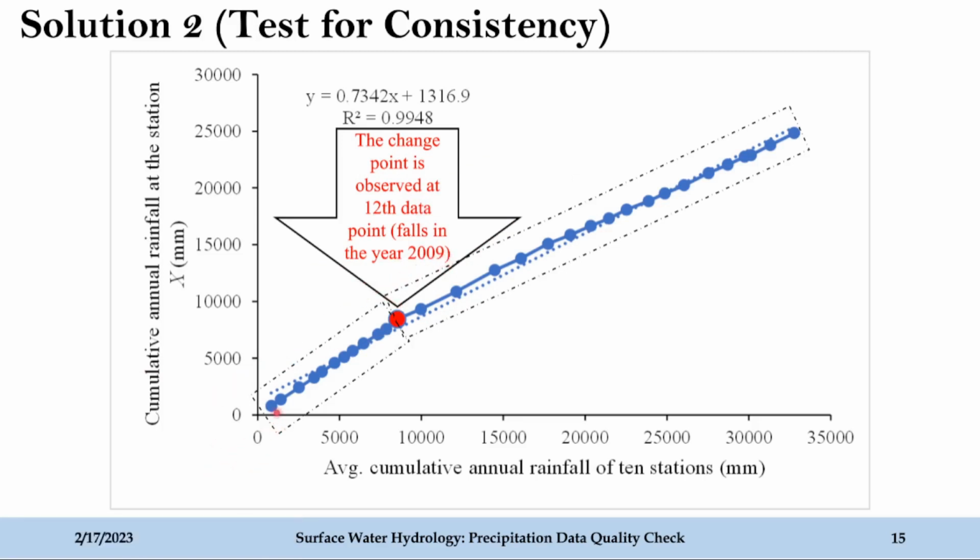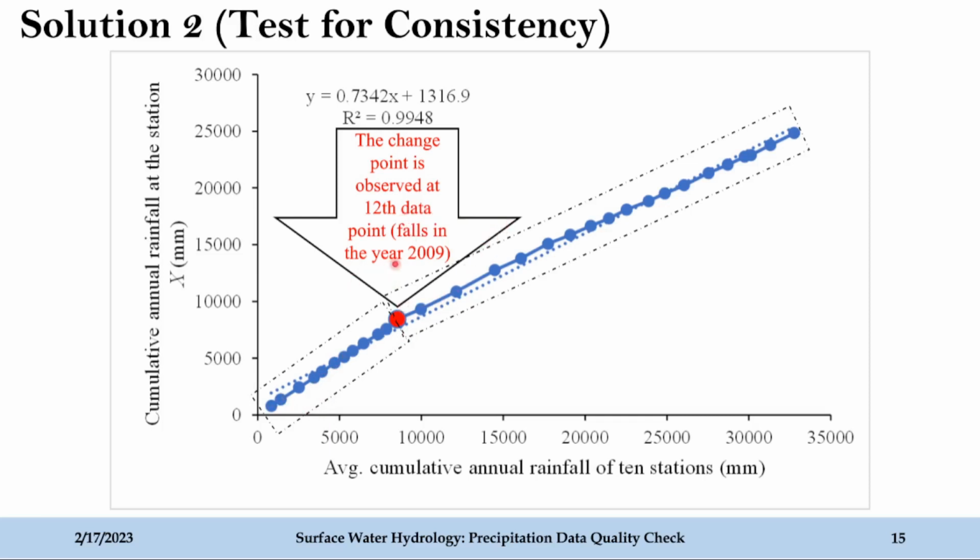Okay, so the data has been plotted in the manner that 2020 is at this point and 1991 is at this point. So if you count 2020 to 2019, 18, 17, 16, 15 and so on, you will reach 2009 at this point. So the year at which we found the change was the year 2009.